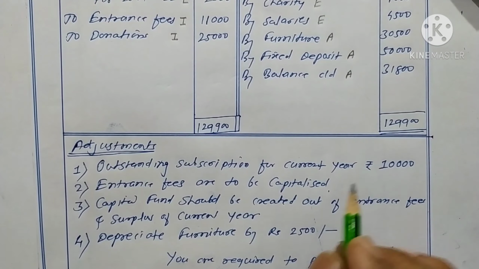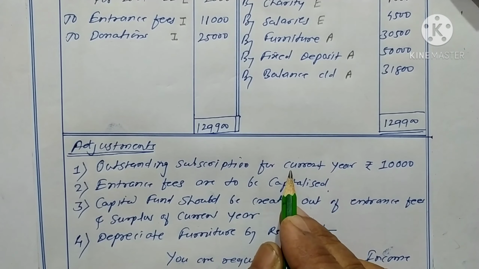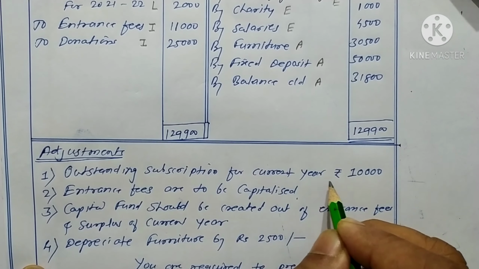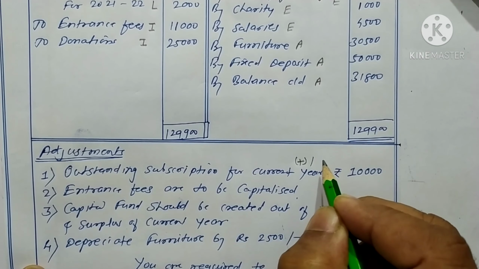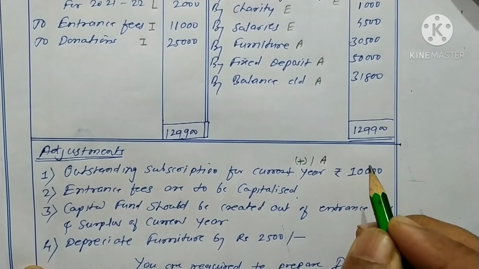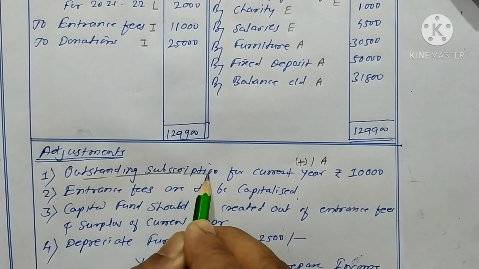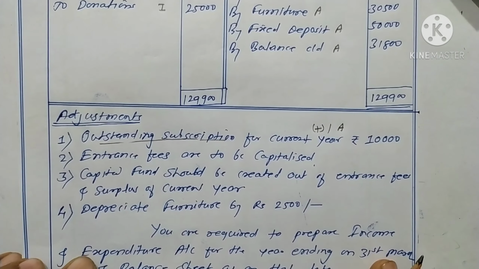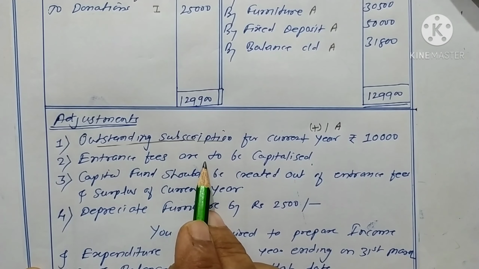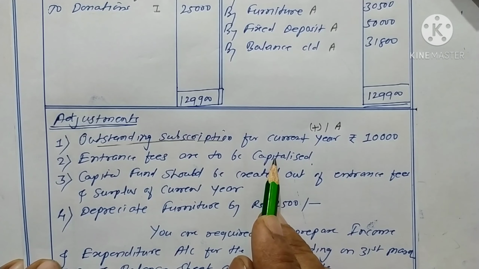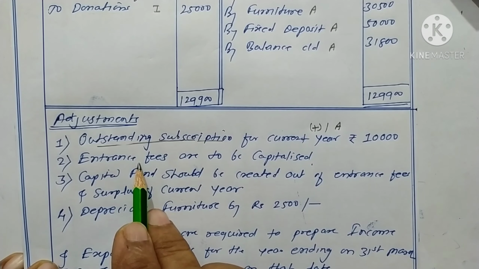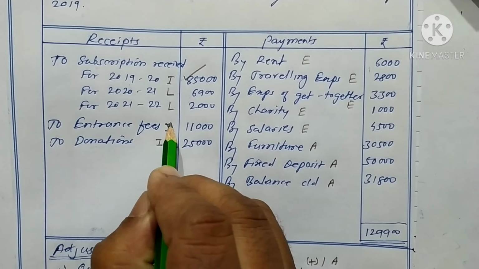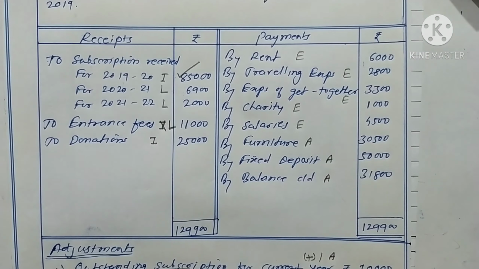Now adjustments. Outstanding subscription for current year, rupees 10,000. Current year subscription is to be added in subscriptions, and the second effect is on the asset side. We have to take out the current year subscription, rupees 85,000. Now, second adjustment. Entrance fees are to be capitalized. It is to be deducted from entrance fees and added in capital, or alternately, it may directly appear on the liability side. Capital fund will be added.